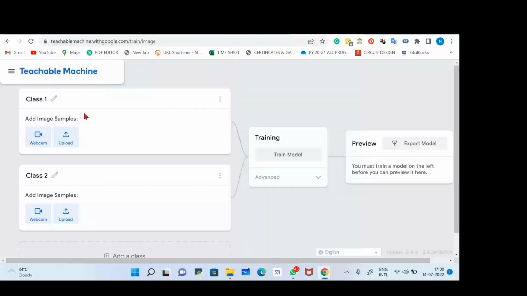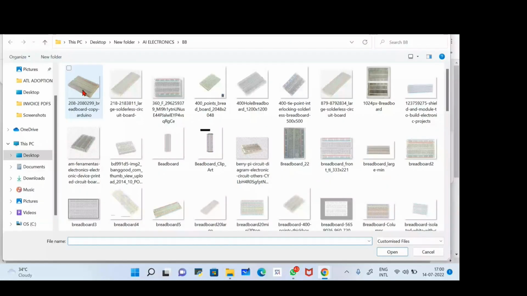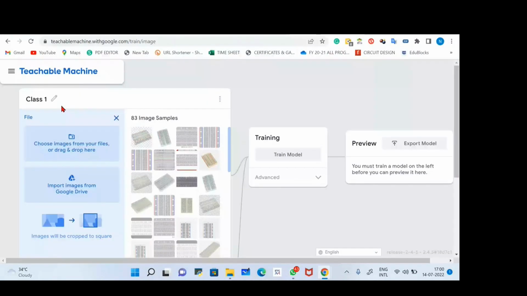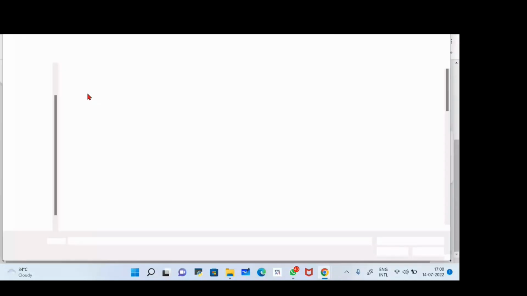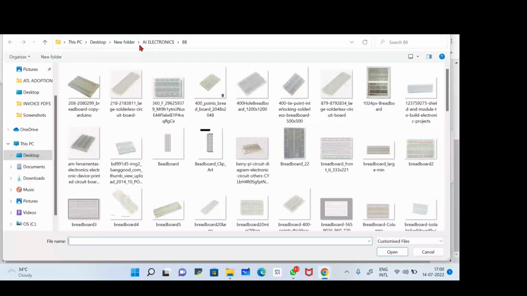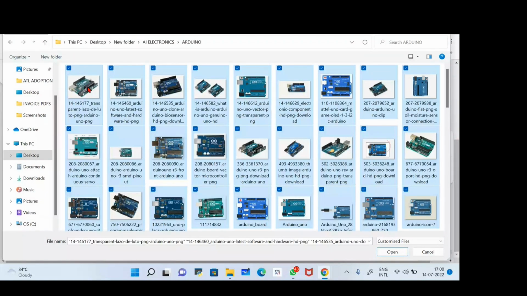So again, I'm uploading the pictures from here. I'll select all these pictures and rename them as breadboard. This is my first one, and this is for Arduino. Again, I'm uploading some sample images. I'm repeating the steps because by mistake I clicked the wrong button. I have uploaded the samples. Now all the samples are done.